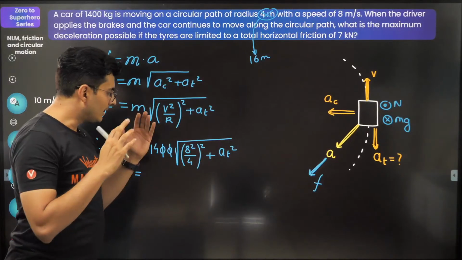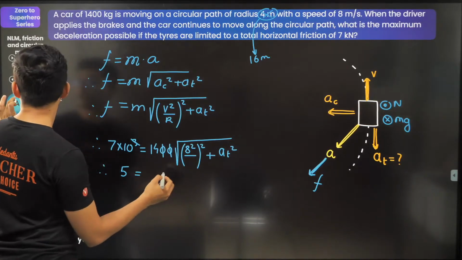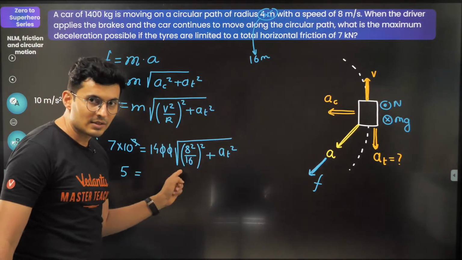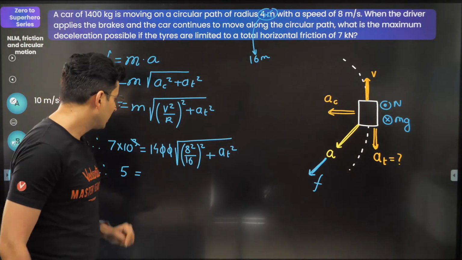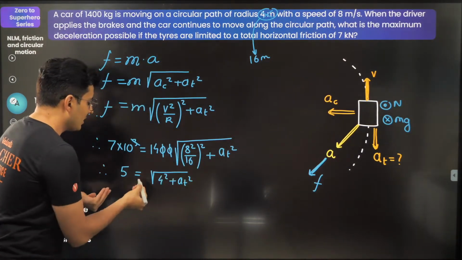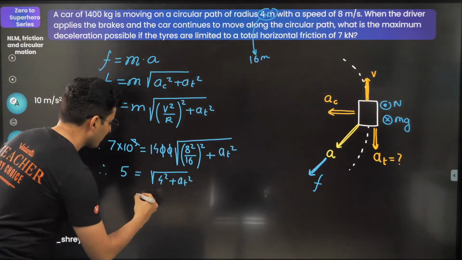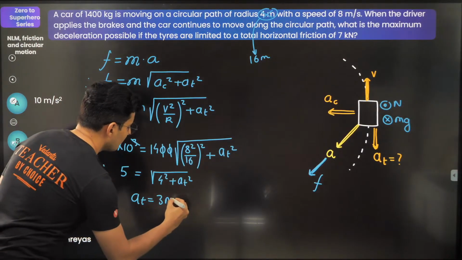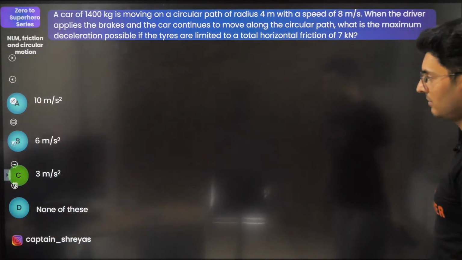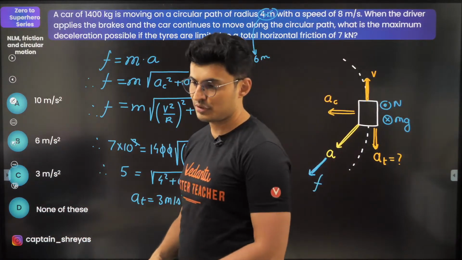I vaguely remember it was something like that. So this should not be 4, this should be 16. 8 square is 64. 64 divided by 16 is 4. So this will just become 4 square plus AT square. Obviously, you know the answer for this. 5 square is 4 square plus 3 square. So obviously AT will be 3 meters per second square. Just check this out. Yeah, that's the answer. So this was not 4, this was 16.